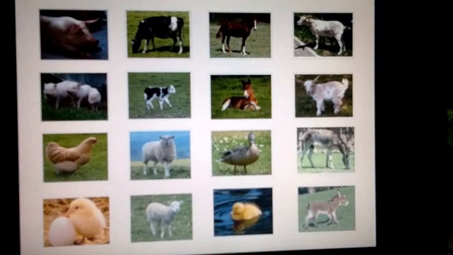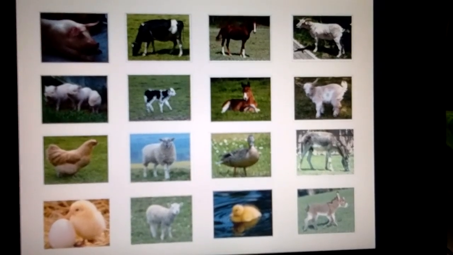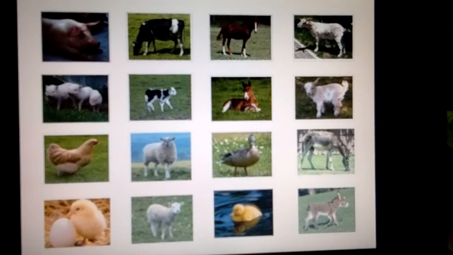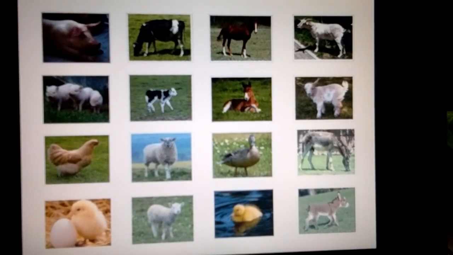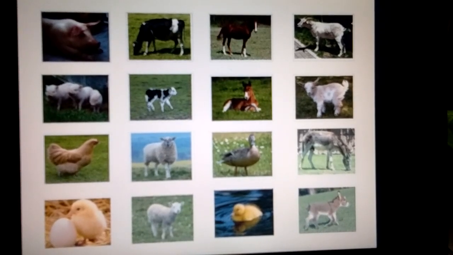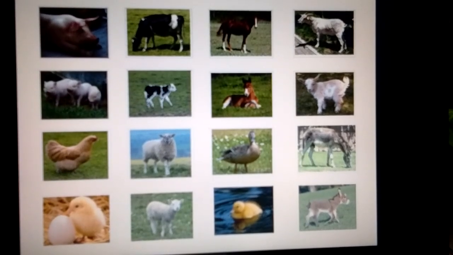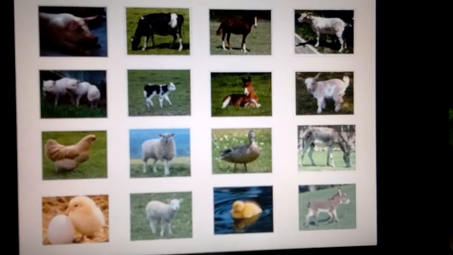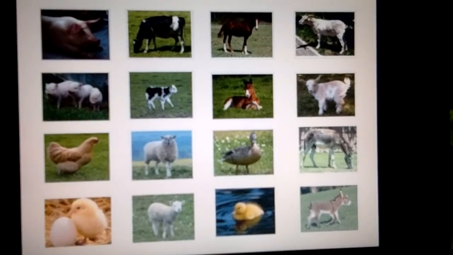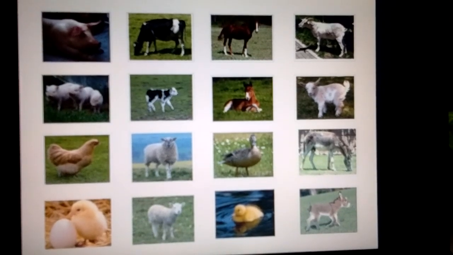Mammals: mammals are animals that give birth to their babies or young ones and feed them with their milk. For example, monkey, deer, bear, horse, goat, human beings. Amphibians: animals that can live both in water and on land are called amphibians. Example, frog, crocodile, etc.